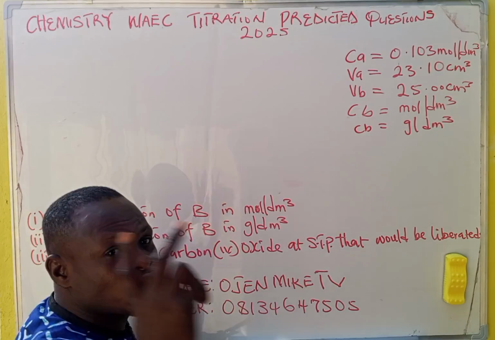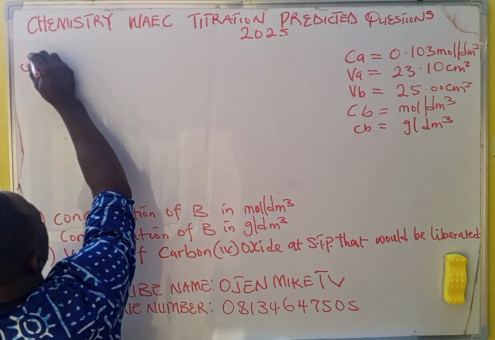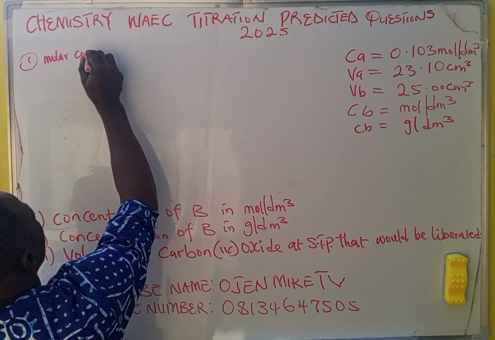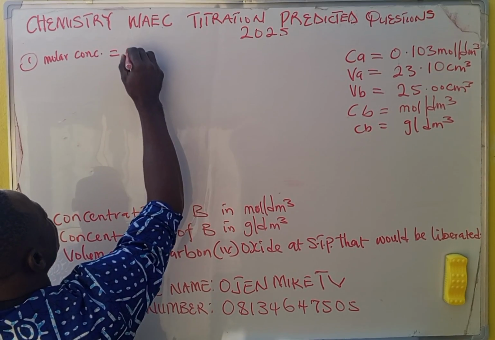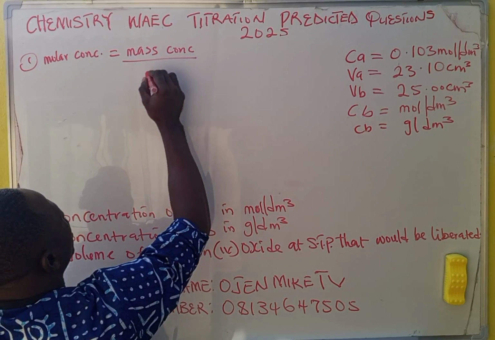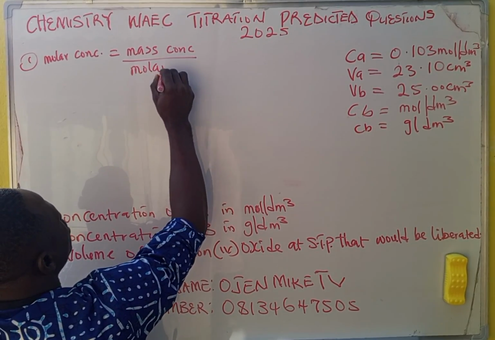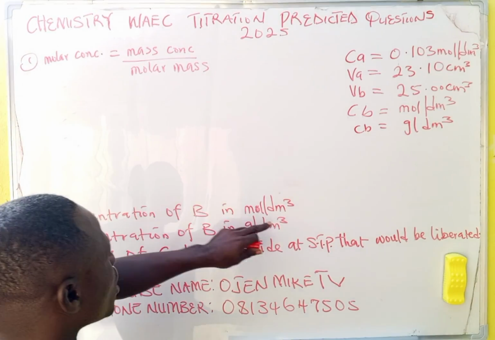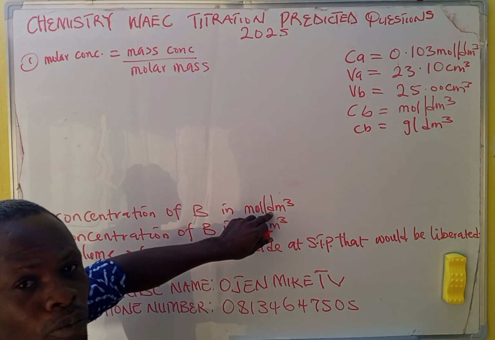Now, for moles per dm cubed, let me just state the formula. There are two formulas. One: molar concentration is equal to mass concentration over molar mass. This is one of the formulas you can use to calculate concentration in moles per dm cubed.